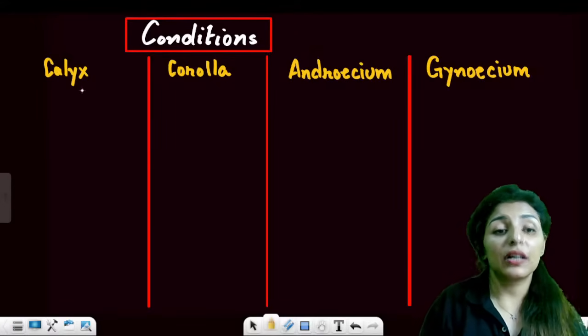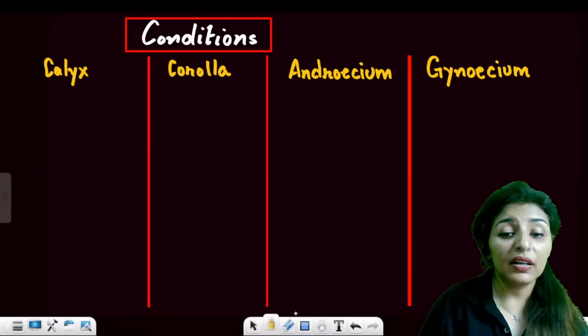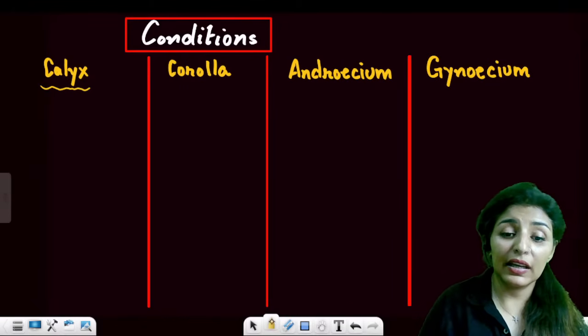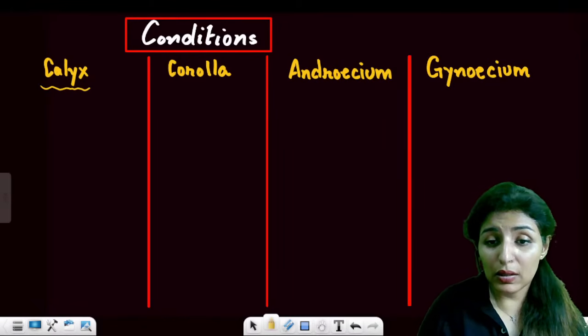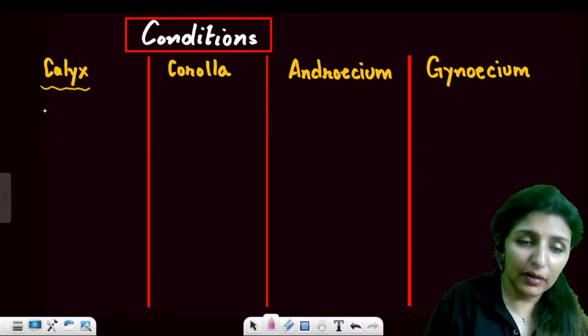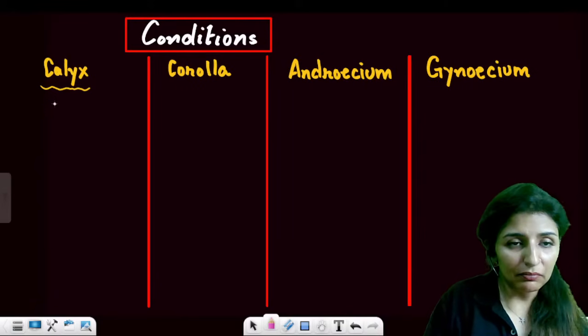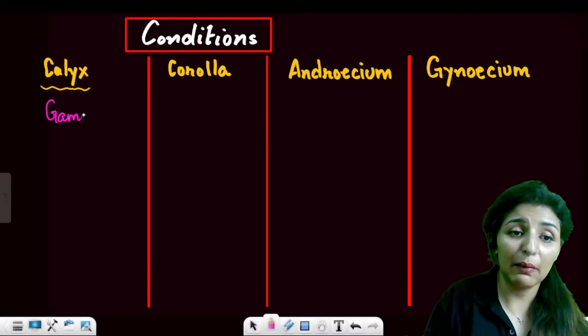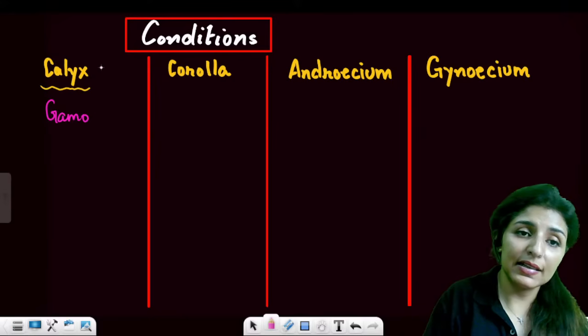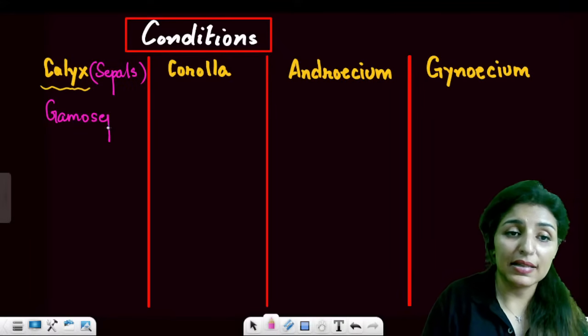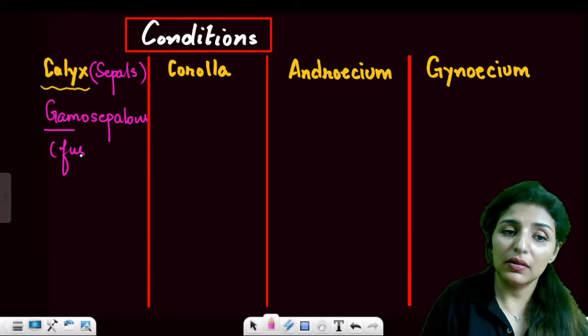Now, talking about the conditions. What are the different conditions that can appear for calyx, for corolla? Let's quickly talk about them. If the calyx is fused, we'll say gamosepalous. Calyx is sepals, so for fused calyx, we say gamosepalous. The gamo word is for fused.